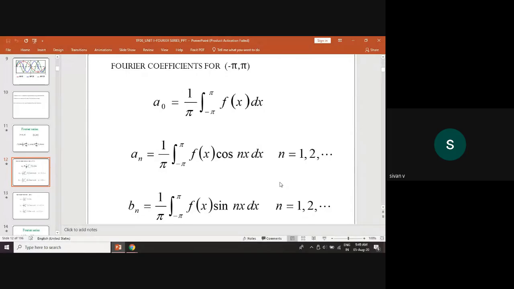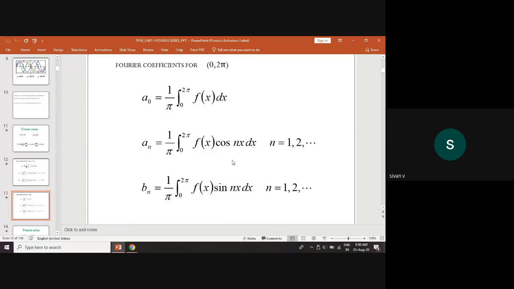Here a0 is called the constant term. This is for minus pi to plus pi. Next, 0 to 2 pi also has the same Fourier coefficient formulas: a0 equal to 1 by pi integral 0 to 2 pi f of x dx, an equal to 1 by pi integral 0 to 2 pi f of x cos nx dx, n equal to 1, 2 and so on, and bn equal to 1 by pi integral 0 to 2 pi f of x sin nx dx. This is for the Fourier coefficients.